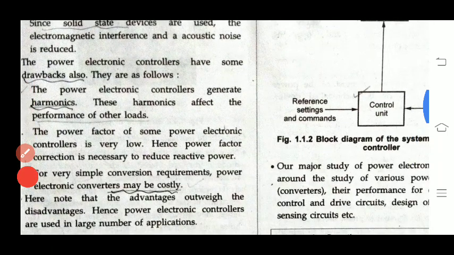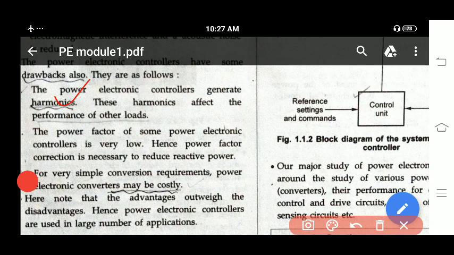If you go with the disadvantages, it produces harmonics during its operation, and these equipments are costly. These are the few disadvantages, but the advantages are more compared to the disadvantages. Because of this, in many applications they use power electronics.